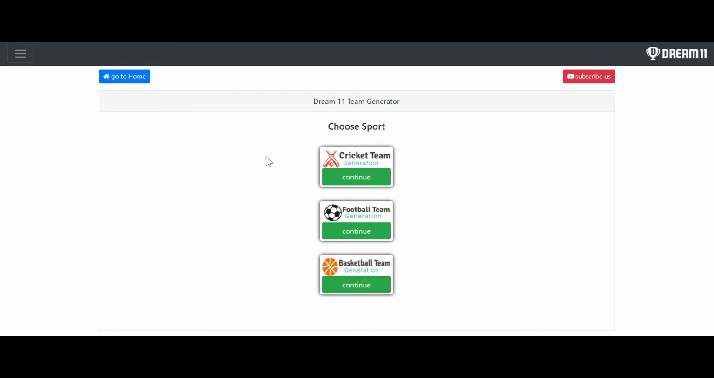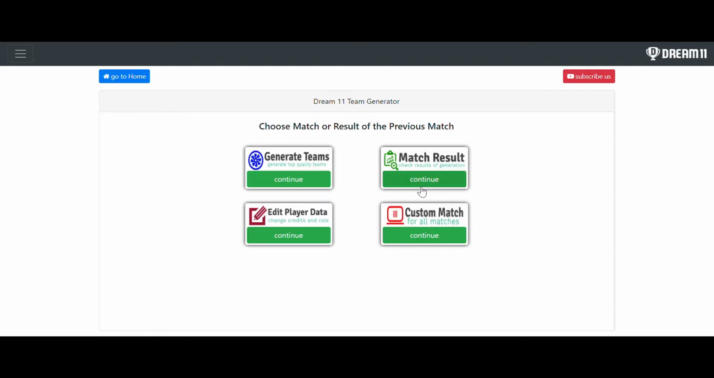First of all, as we are checking for cricket, we have to click on cricket. After that, in this video I'm not going to show you how to use this software, because I have made a lot of videos on how to use it. Those who are interested in knowing how to use and get this software can watch the videos linked in the description below and also in the i-card above.